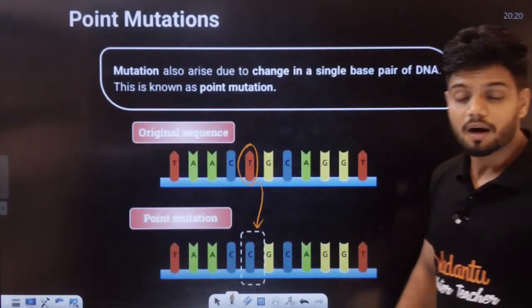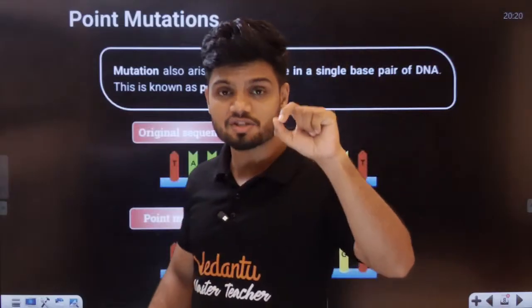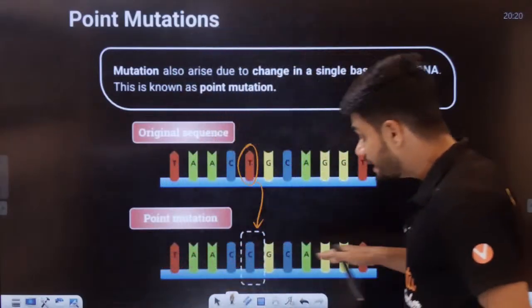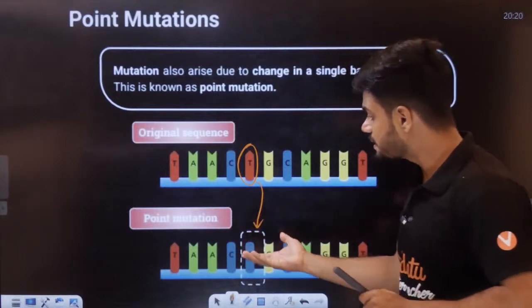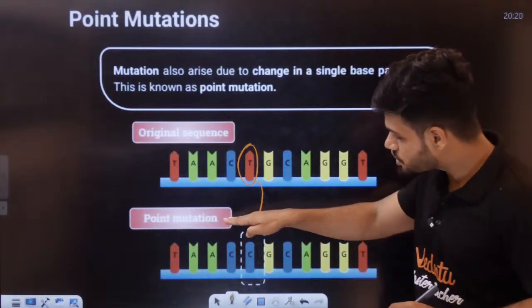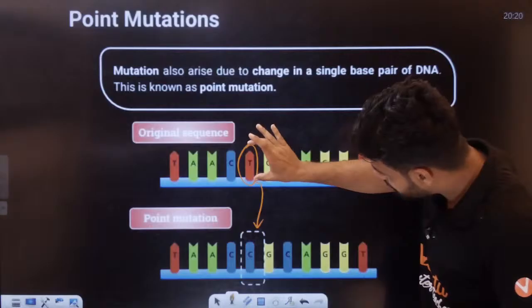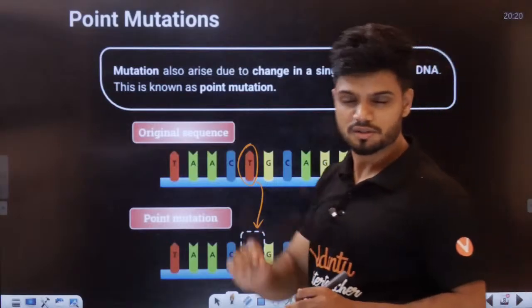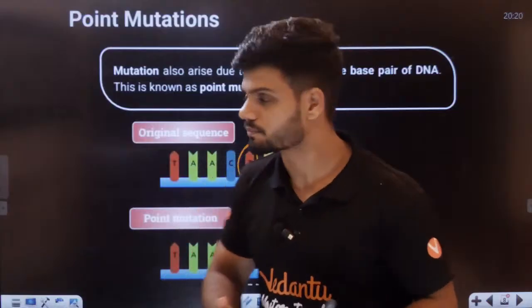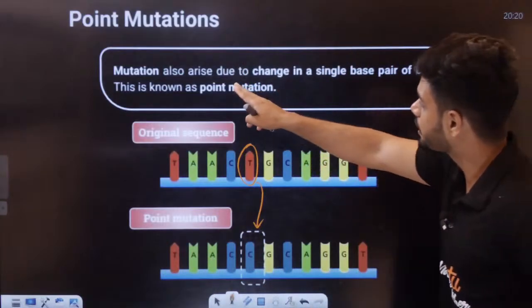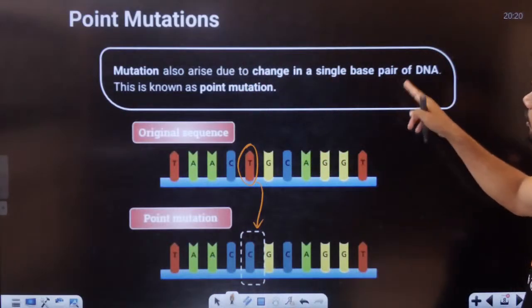A single nitrogenous base is changed. Then the entire reading can be changed, yes or no? That is called point mutation. In point mutation, a single base pair, a single nitrogenous base, is changed. Mutation also arises due to a change in a single base pair of DNA.